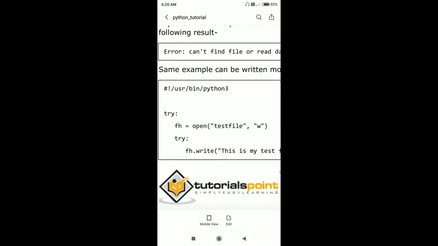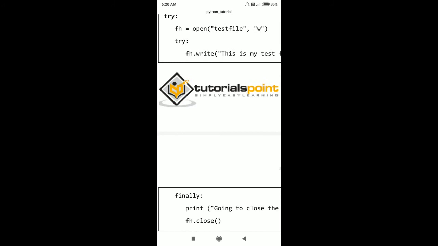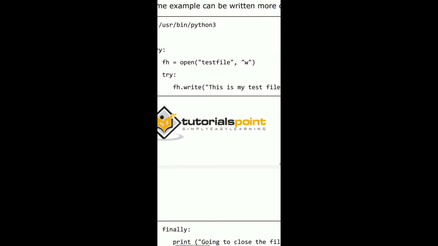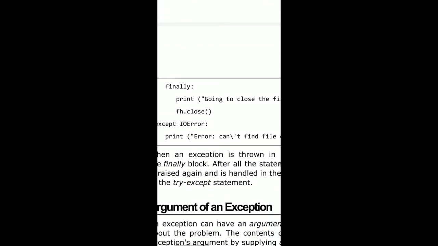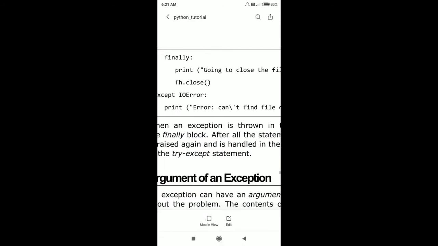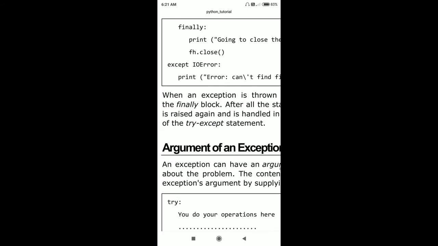file. And next I have taken another try block. Here two try blocks are there, one inner try block and one outer try block. Here I have opened a text file in writing mode, then written some statements onto the output screen, then finally printed a statement onto the output screen. Next is closing the program.